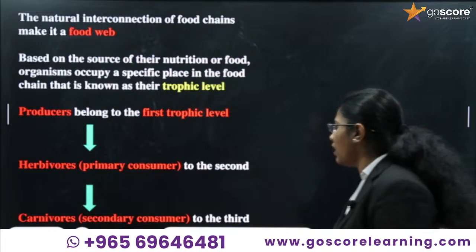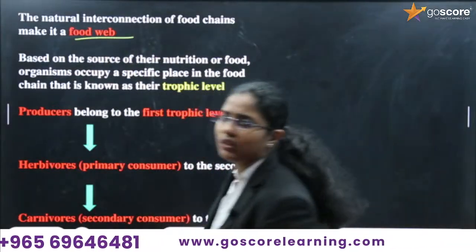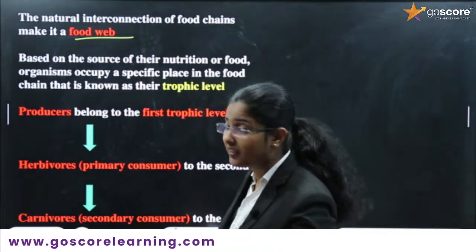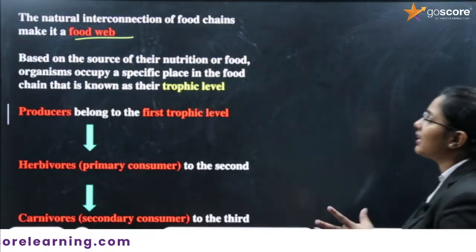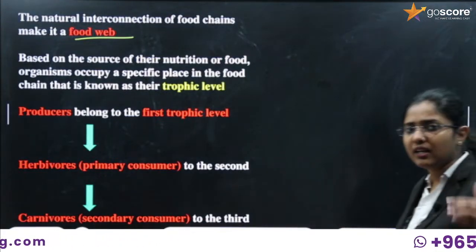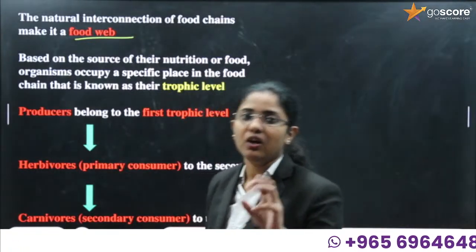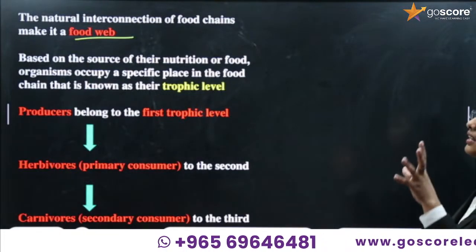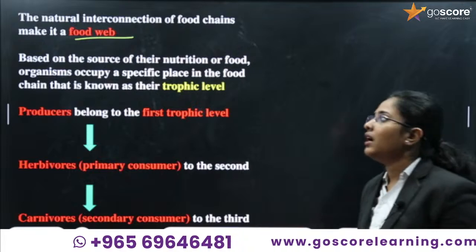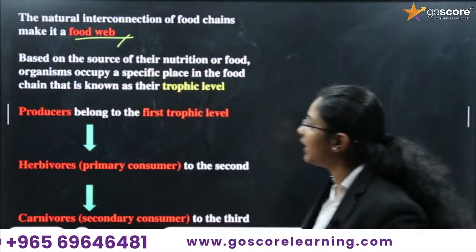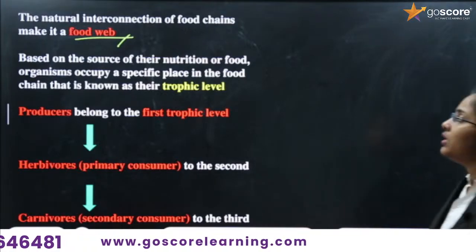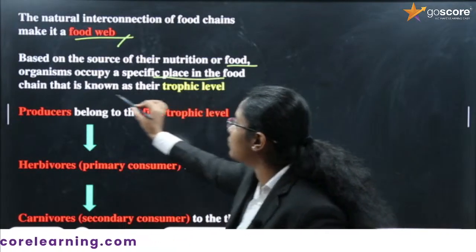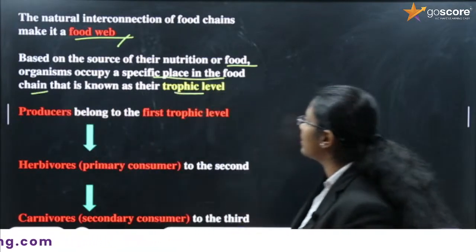Then the next term you have to study is the food web. This also you have learned in grade 10, I think in the chapter Our Environment, right? So what is a food web? The natural interconnection of food chains. You know different food chains, right? The grazing food chain and the detritus food chain. Their natural interconnection forms the food web. Also, based on the source of their nutrition or food, organisms occupy a specific place in the food chain, and that is known as trophic level.